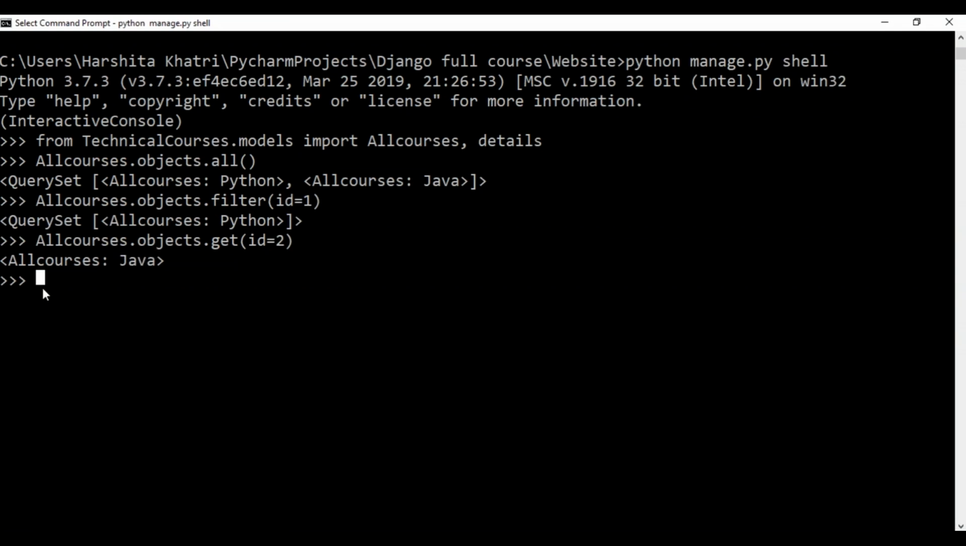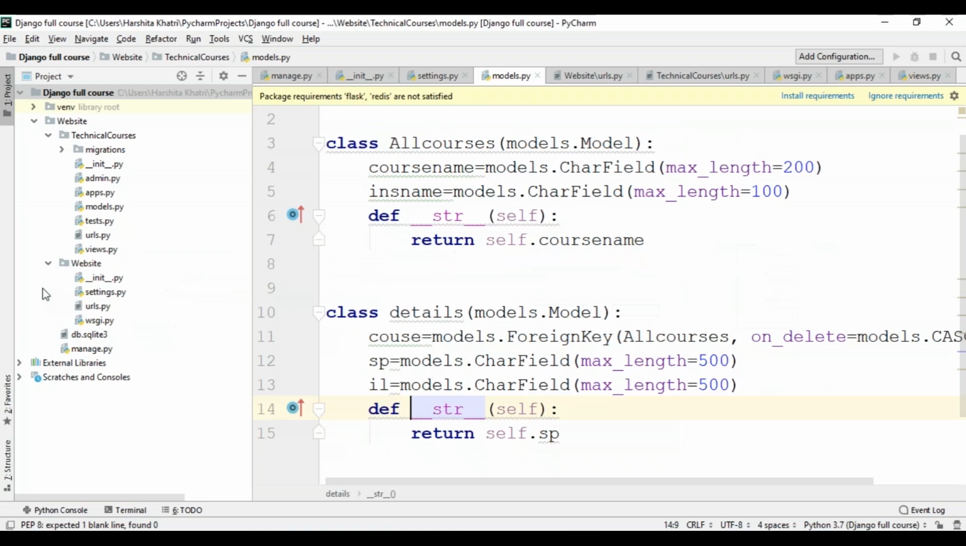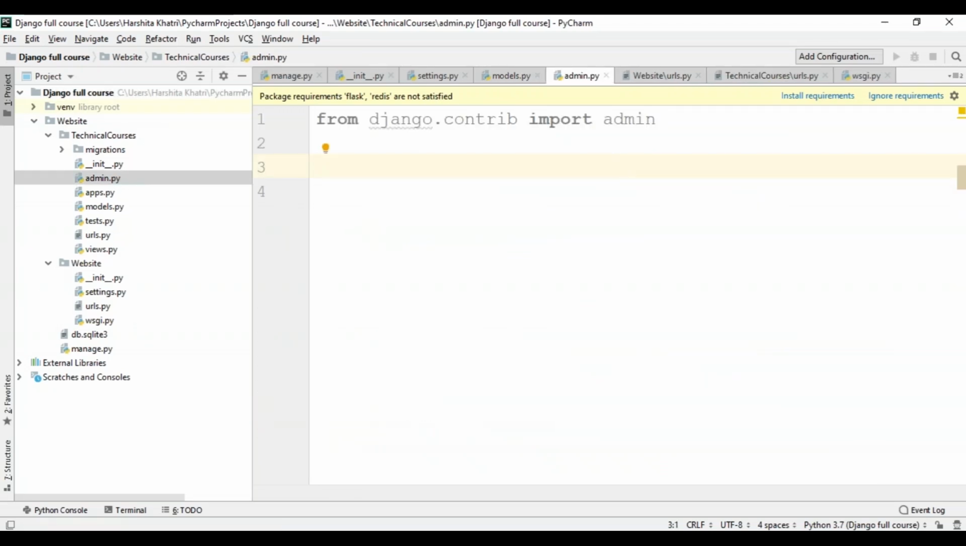Okay, so till now, we've been seeing how to add and filter items from the database. Now I'll get back to my PyCharm and show you all how you can actually work with the admin. To do that, open up the admin file present in the app.